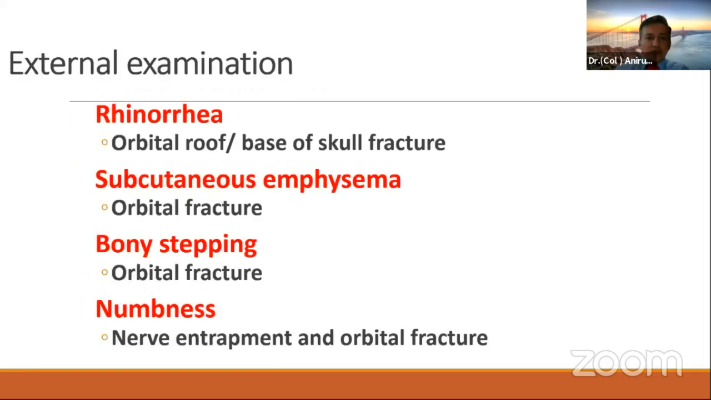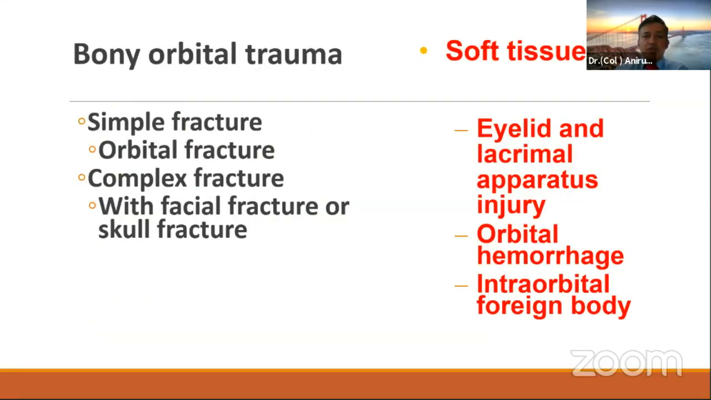Now, in case you have rhinorrhea, you may have an orbital roof or a base of skull fracture. But subcutaneous emphysema or bony stripping can be present in any orbital fracture. Also, in case you have numbness, then we think more in terms of a nerve entrapment with the orbital fracture. Now, bony orbital trauma may be simple or complex when there is involvement of facial fracture or skull fracture. And when we talk about soft tissue injuries, there can be eyelid or lacrimal apparatus injury, orbital hemorrhage, or